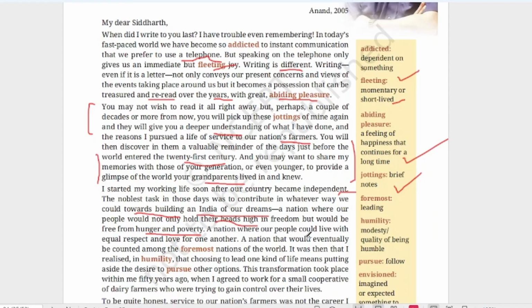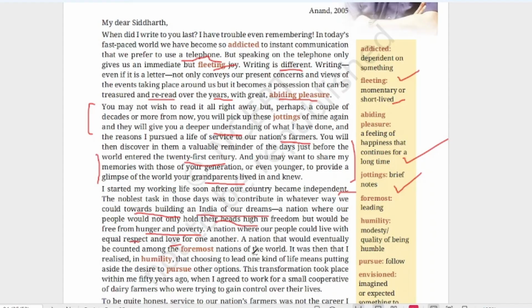A nation where our people could live with equal respect and love for one another. So he is saying that a nation where our people could live with equal respect and love for one another. Citizens are free. We are building our India into a developed country. For that, whatever things we need to do, we should do to make the people feel that equal respect and love for one another.